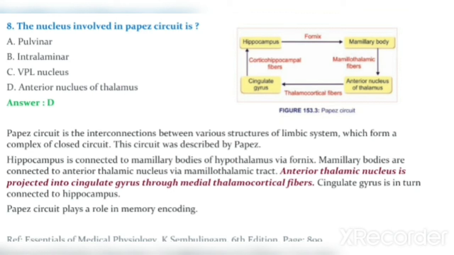Hippocampus sends the signals to the mammillary body via fornix, and mammillary body sends the signals to the anterior nucleus of thalamus via the mammillothalamic fibers. Now anterior nucleus of thalamus sends the signals to the cingulate gyrus via the thalamocortical fibers. The cingulate gyrus sends the signals to the hippocampus via cortico-hippocampal fibers.